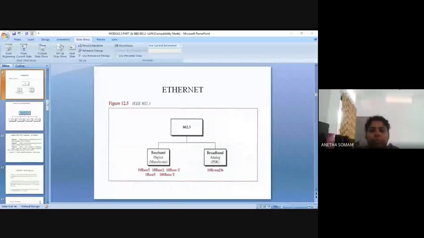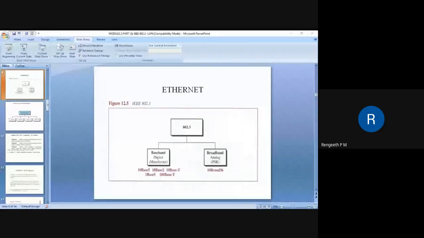Ethernet comes under which project number?